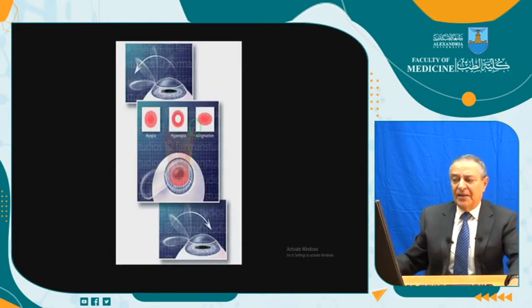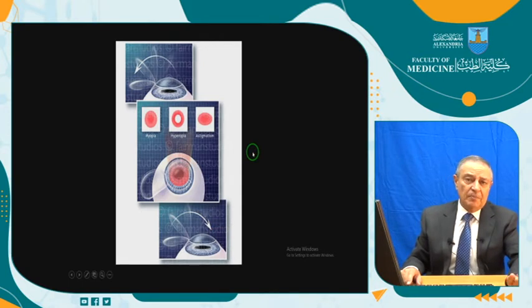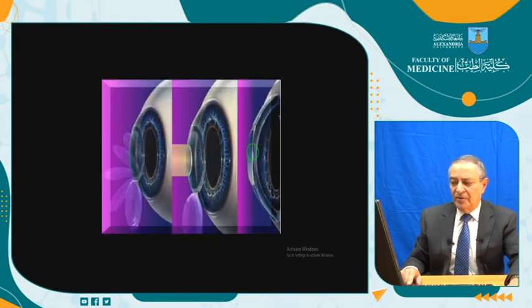And this is the LASIK, to induce a flap of the cornea to correct myopia by this profile, to correct hypermetropia by using the laser to remove tissue from the periphery, and to correct astigmatism also. We are creating a flap. The excimer laser will ablate or remove tissue from the cornea, and we are returning the flap again. The safety of the LASIK must be in the range of 99%. Nothing is 100%. This is the laser, and this is the surface ablation.